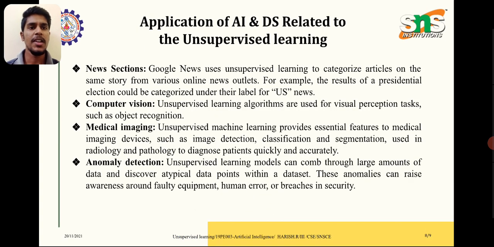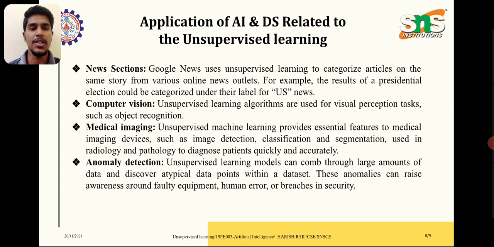Next, application of AI and ES related to unsupervised learning. Although unsupervised learning is a learning algorithm, artificial intelligence is also used in unsupervised learning. First of all, news sections. Google News uses unsupervised learning to categorize articles on the same story from various online news outlets. For example, the results of a presidential election could be categorized under the label for US news.